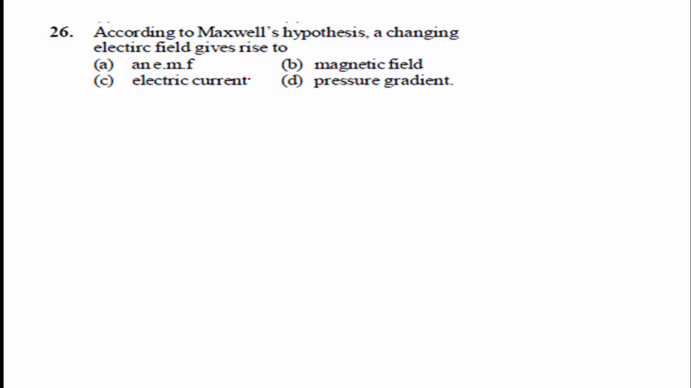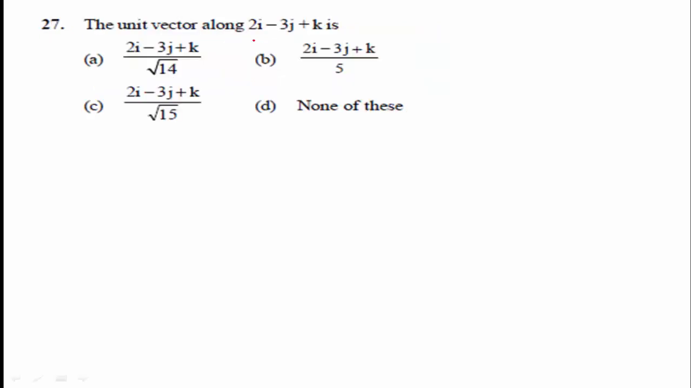It is very simple. In the current flowing through a conductor, a magnetic field is produced. Here Maxwell also observed that a changing electric field gives rise to displacement current, which creates the magnetic field around it. Option B is the right answer.